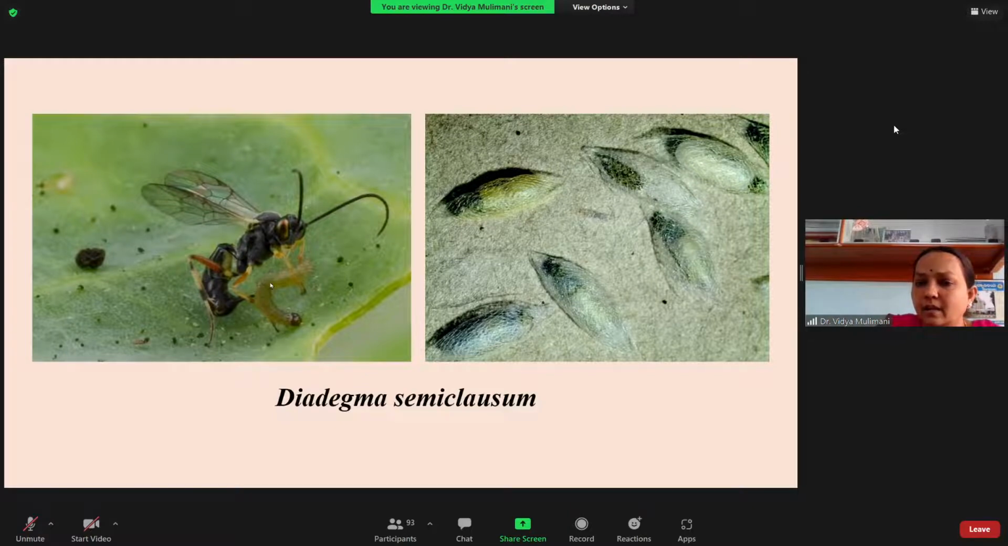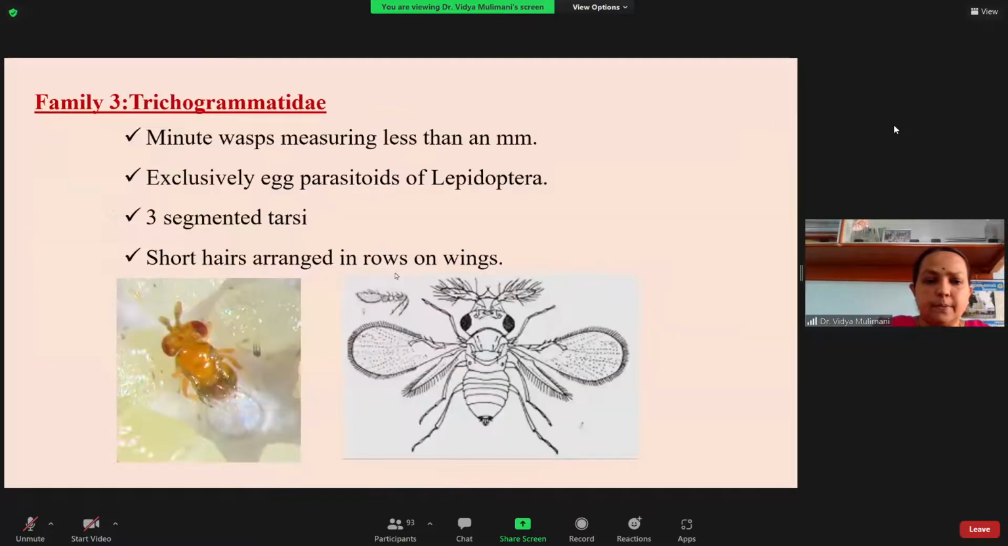So it is also a larval-pupal parasitoid. It makes small holes, and it is a gregarious endoparasitoid. This is a braconid.